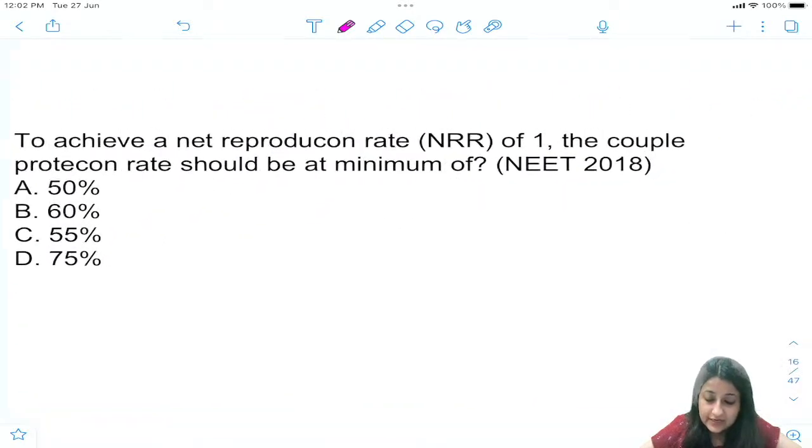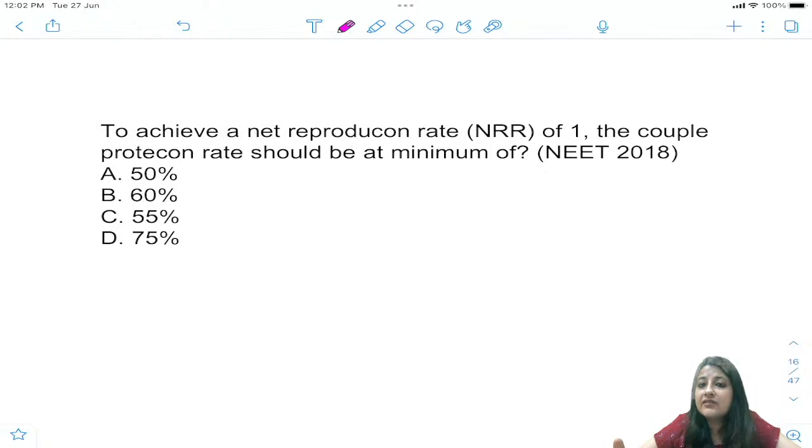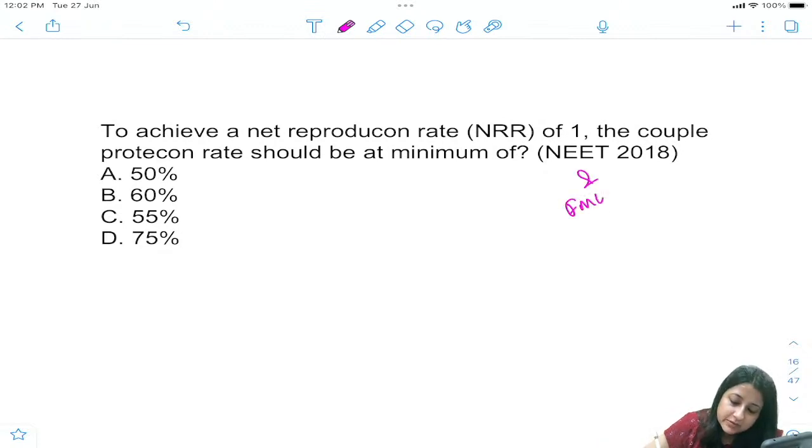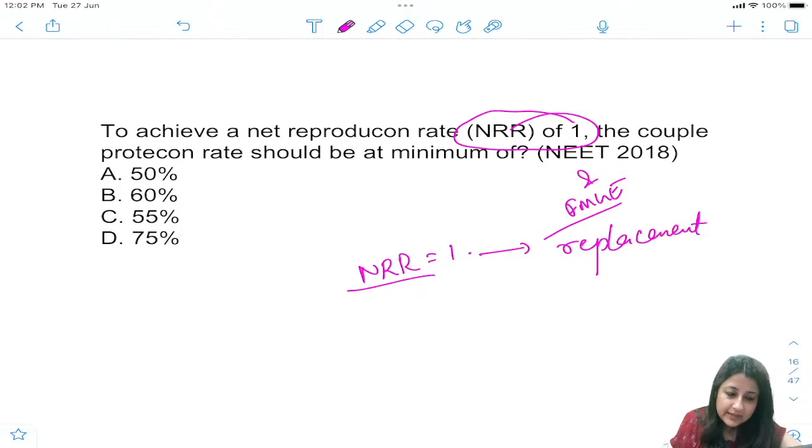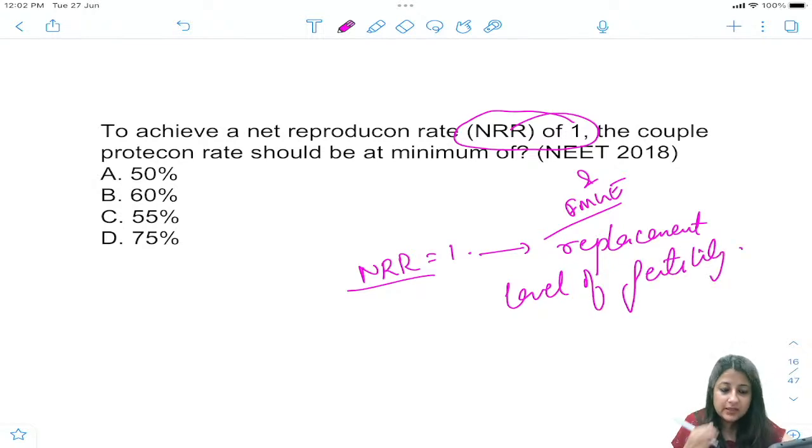Okay, chalo, all this we have done. Now tell me this, to achieve a net reproduction rate of 1, the couple protection rate should be a minimum of. This is both NEET and FMG question. What is net reproduction rate of 1 means? Remember, net reproduction rate equal to 1 matlab hota hai we have achieved replacement level of fertility. Santini, ask me towards the end once again, I'll tell you.